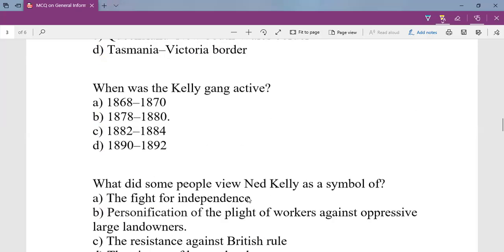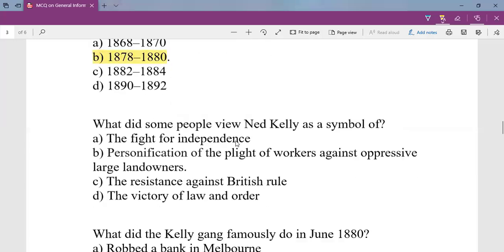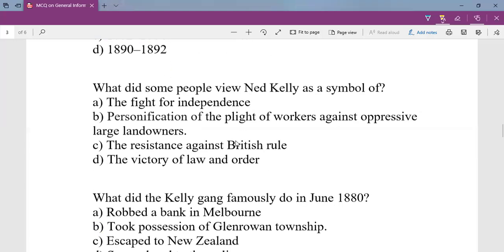When was the Kelly gang active? What is the time duration, the years between which they were very active? They were very active between 1878 and 1880. What did some people view Ned Kelly as a symbol of? People viewed Ned Kelly as a personification of the plight of workers against oppressive large landowners. So he represented people who were supposed to defend themselves against an oppressive order.